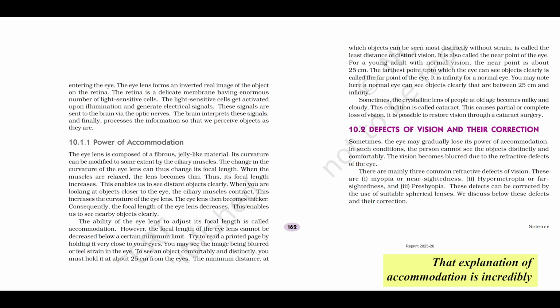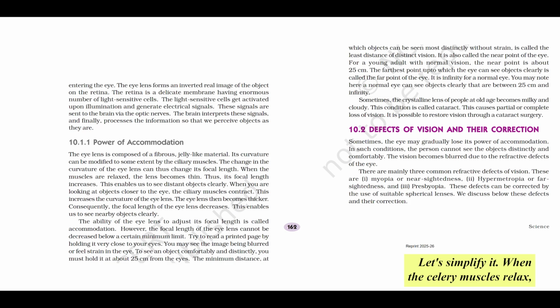That explanation of accommodation is incredibly clear, especially understanding how those ciliary muscles work. Could you just quickly recap the core idea, how the lens actually changes its focal length? Is it purely about the ciliary muscles making it thinner or thicker? Excellent question, and it's good to crystallize this core mechanism. Yes, fundamentally, it is all about the ciliary muscles altering the lens curvature, which directly changes its thickness, and as a result, its focal length.